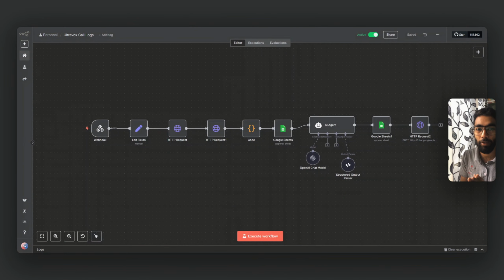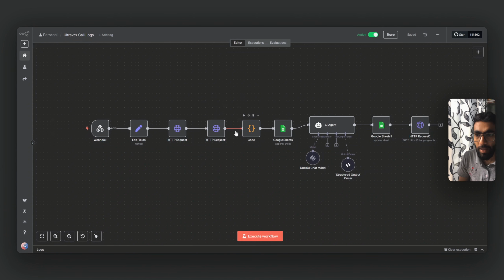So here's the workflow that made all the difference. As you can see, we have a webhook which triggers after every end of the call. We have set it up in such a manner that every time anyone who takes the bot ends the call, this flow will be activated. As soon as the flow is activated, this edit field section will derive the call ID, which is unique for each and every call. Now we use that call ID to fetch details from Ultravox's API to get all the details we need, like the transcript, the summary, who the caller was, and whatnot.